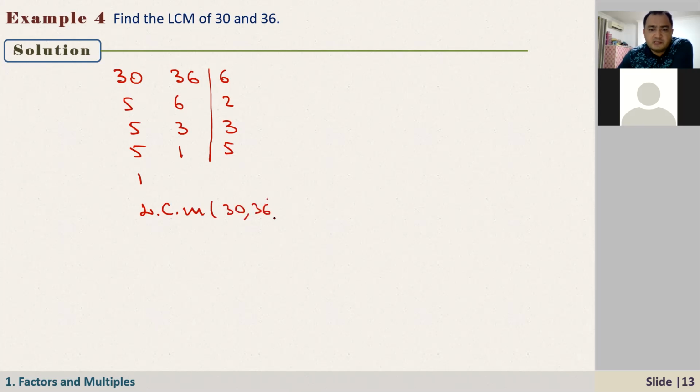So the least common multiple of 30 and 36 is equal to 6 times 2 times 3 times 5. It is 180.